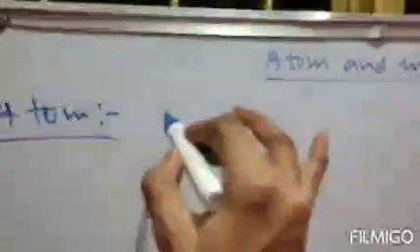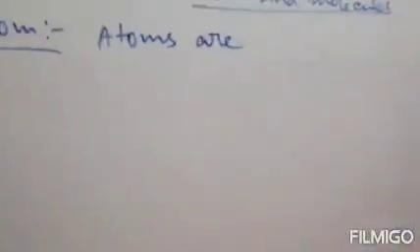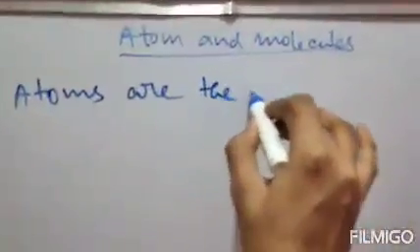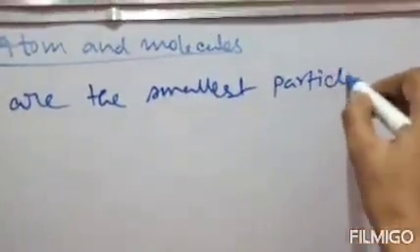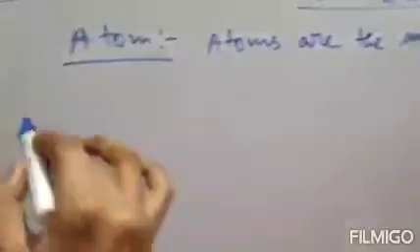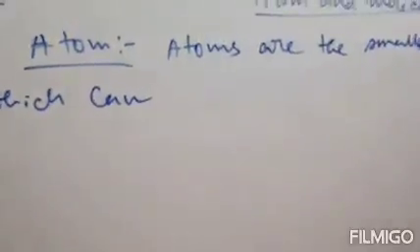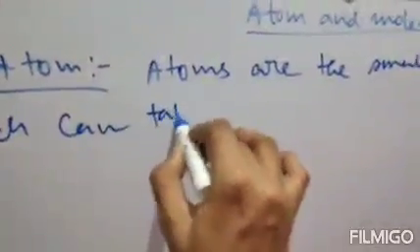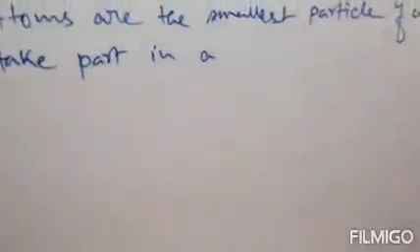So we will write: atoms are the smallest particle of an element which can take part in a chemical reaction.